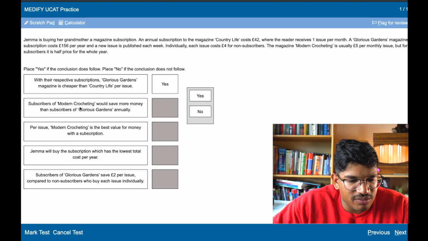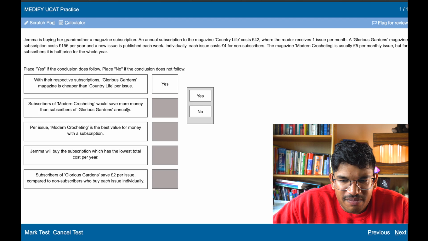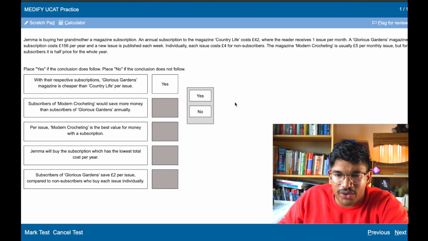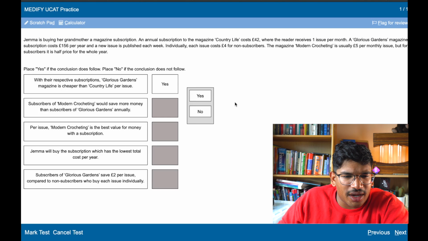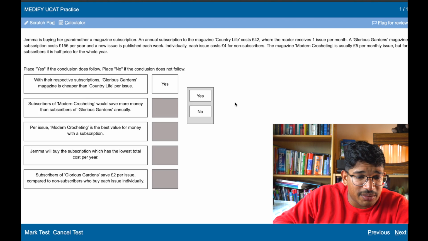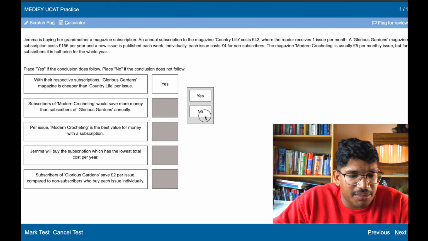Subscribers of Modern Crocheting would save more money than subscribers of Glorious Gardens annually. It's usually £5 per monthly issue, but for subscribers it is half price of the whole year. So yes, it's £30 a year. Saving wise, for the whole year, Modern Crocheting they save £30, because half price, and then for Glorious Gardens 52 issues save for £1 each. Actually, yeah, the people with Glorious Gardens save more per issue if you're subscribed.